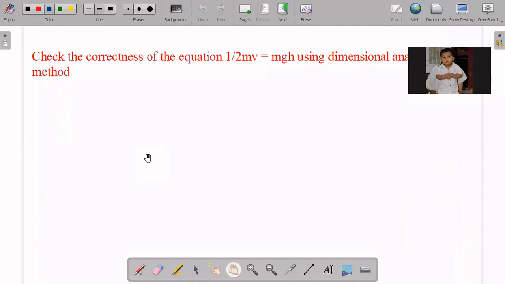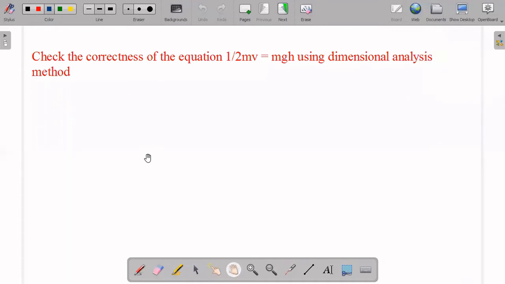So there is a problem here. What we have to do is, by using dimensional analysis only, check the correctness of the given equation. Here half mv square should be equal to mgh. This is what we have to verify, whether it is correct or not. For that, we have already done some method to check this.